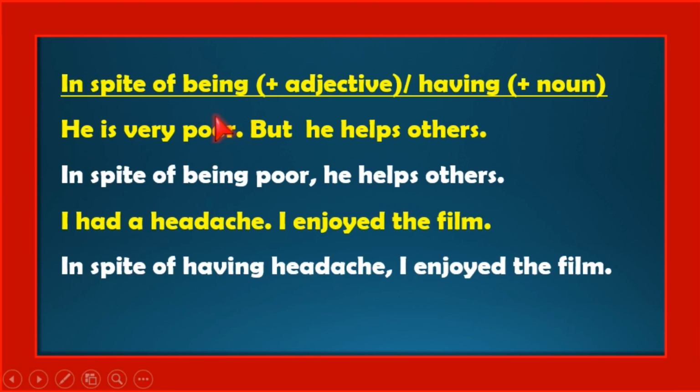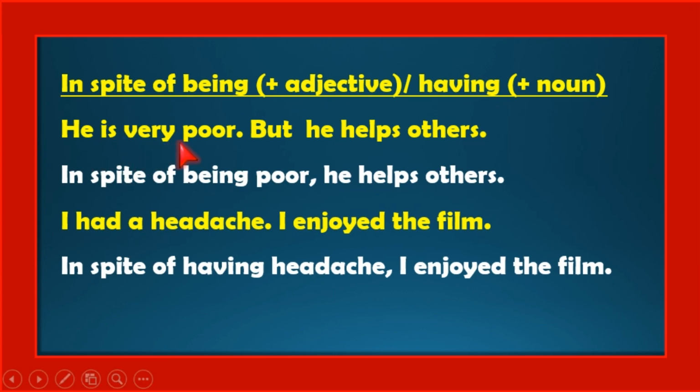Okay, look at this structure. Whenever you write in spite of plus ing form, here is one condition. In spite of being: being is a gerund, and being is always followed by an adjective. Another gerund is having. In spite of having: having is always followed by a noun. You carefully notice it.